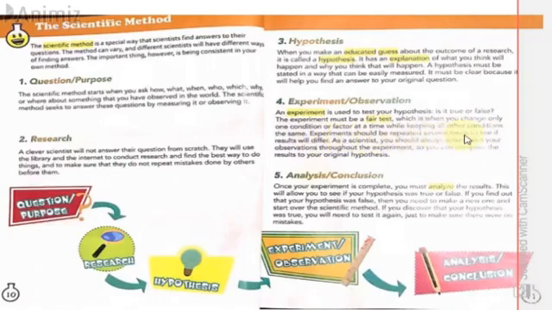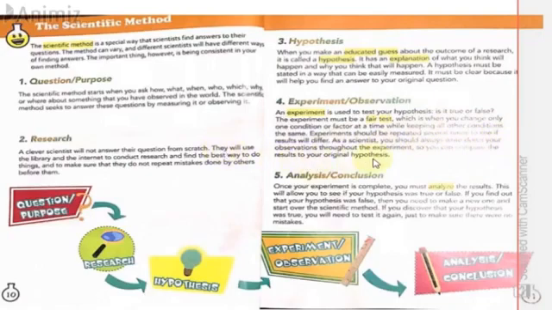Experiments should be repeated several times to see if results will differ. So you don't conduct experiments once. Scientists conduct experiments a lot of times to check whether the results differ, or whether the results they're getting are the same every time. That gives more accuracy to their experiment. Otherwise, if they have different results, then the accuracy is disturbed. So in order to get an accurate result, they have to conduct experiments again and again.